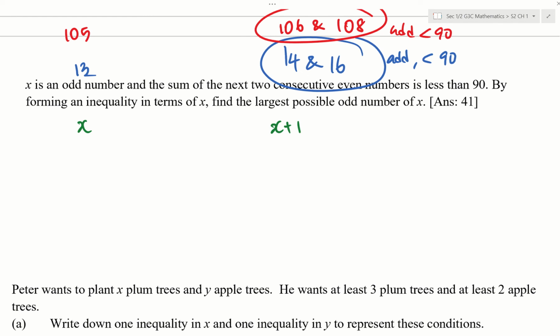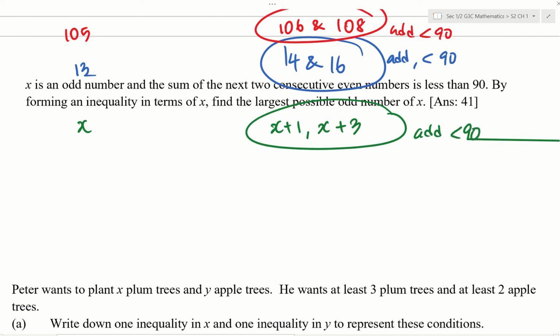What about the second even number? x plus 3. How do you get x plus 3? Look, 13 plus 3 gets 16. 105 plus 3 gets 108. Or you can look at it this way. 14 plus 2 is 16. 106 plus 2 is 108. So x plus 1 plus 2, you get x plus 3. So they are saying that these two, when you add, is less than 90. So the challenging part is actually forming the inequality. That's all that there is to it. Okay? Then you can do it by yourself.